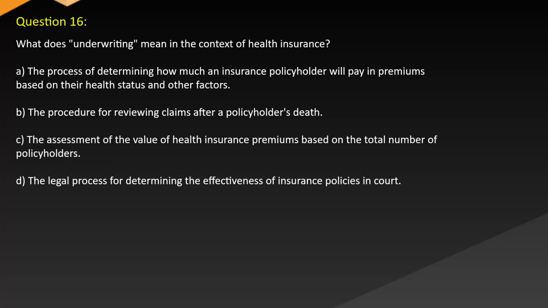Question 16. What does underwriting mean in the context of health insurance? A. The process of determining how much an insurance policyholder will pay in premiums based on their health status and other factors. B. The procedure for reviewing claims after a policyholder's death. C. The assessment of the value of health insurance premiums based on the total number of policyholders. D. The legal process for determining the effectiveness of insurance policies in court.